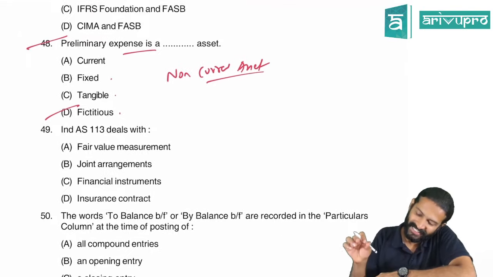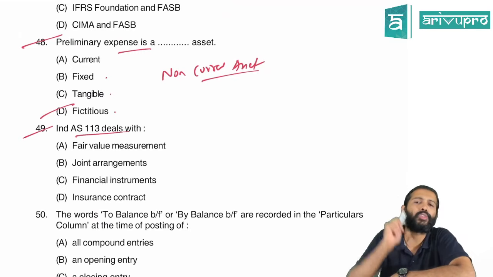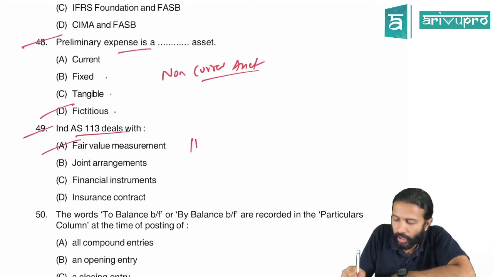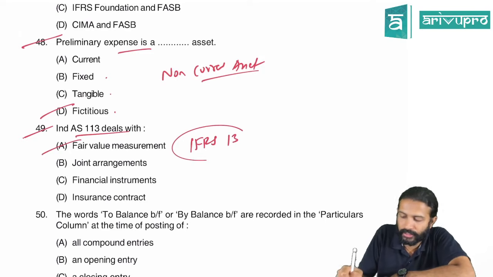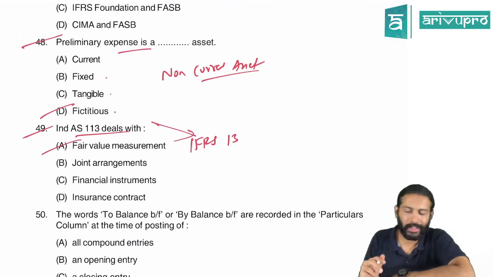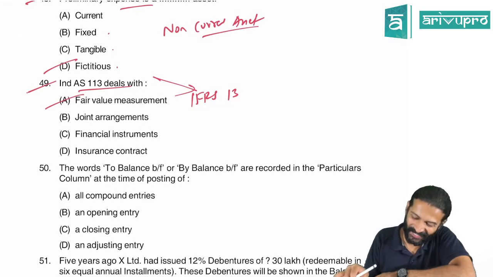Done. Okay, 49. Ind AS 113. Ind AS 113 talks about fair value measurement. Ind AS 113 or corresponding number is IFRS 13. Both of these talk about the fair value measurement, A. Yes, great. Somebody looks like they've already memorized that. That is nice to know.